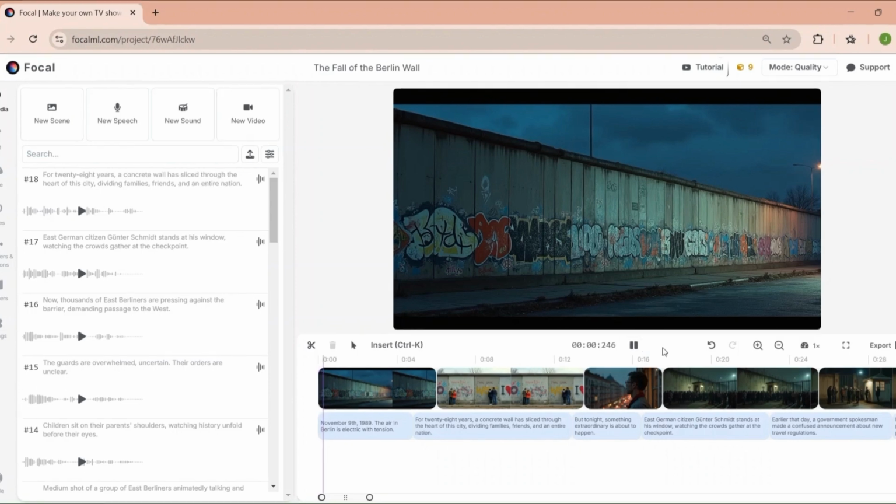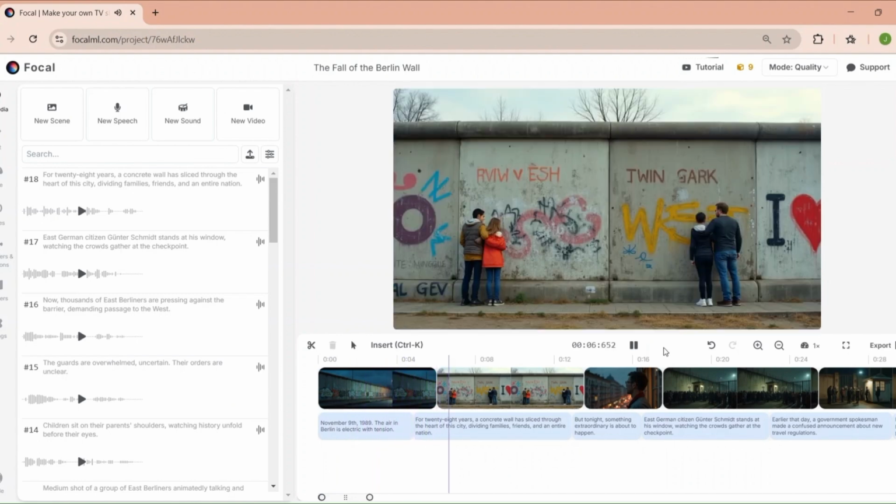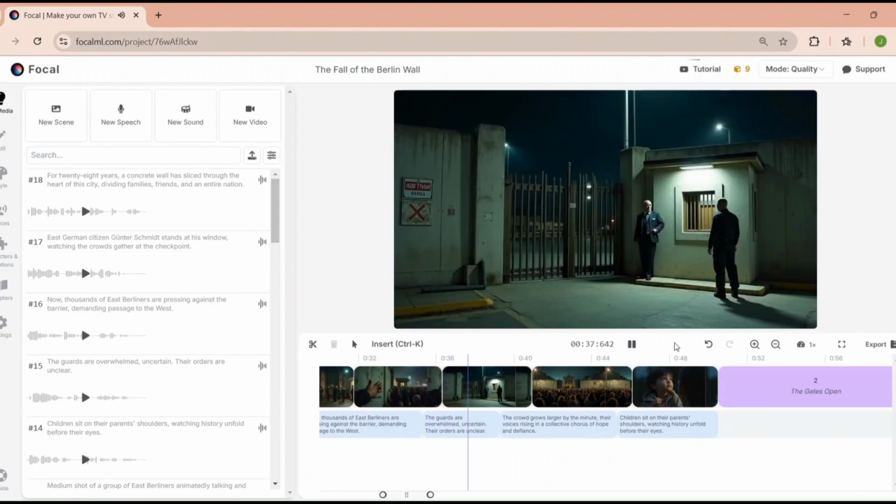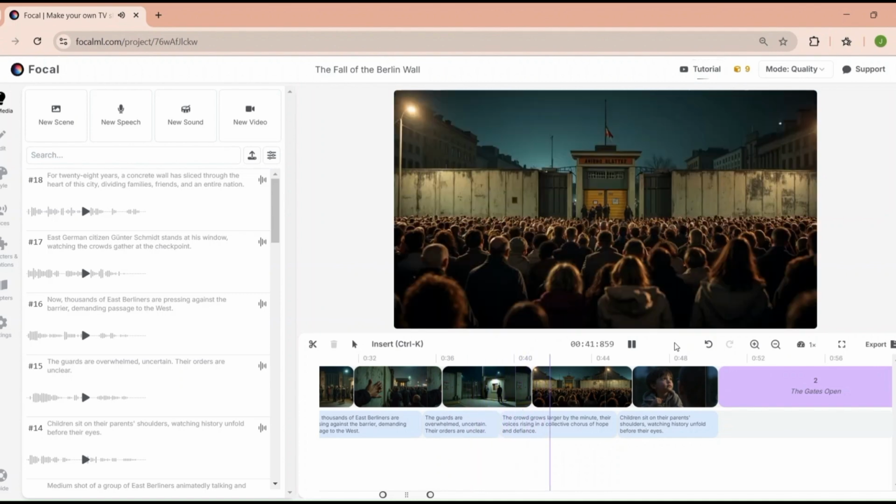So, who should use Focal ML? If you're an indie filmmaker, a YouTuber, or someone who loves storytelling but doesn't have the technical skills, this tool is for you. It's also great for educators, marketers, or anyone who needs to create video content quickly and affordably. However, if you're a professional filmmaker looking for Hollywood-level quality, you might find it a bit limited, at least for now.